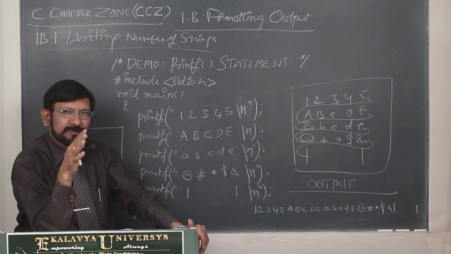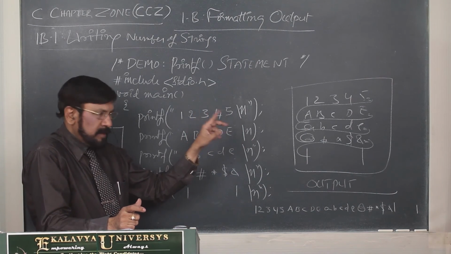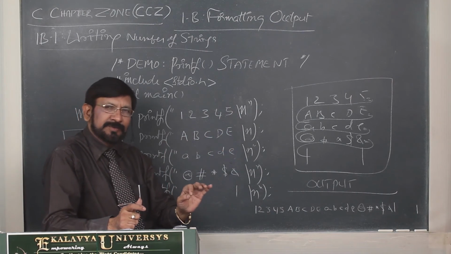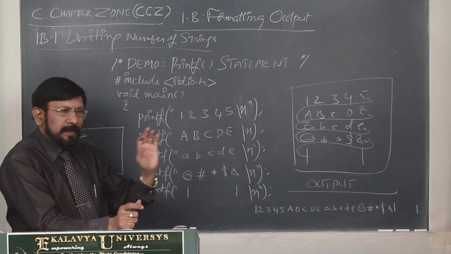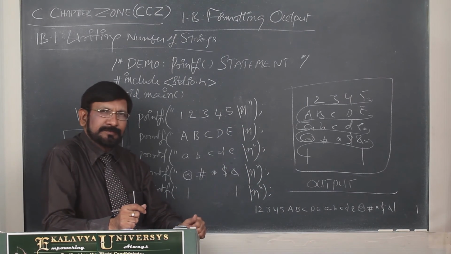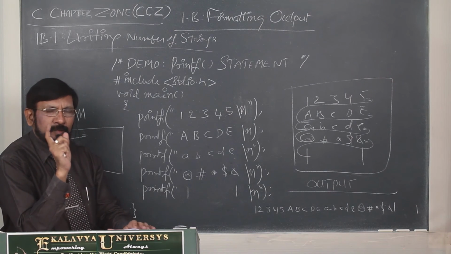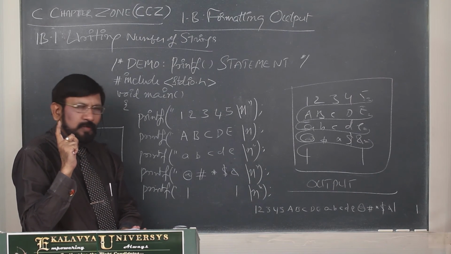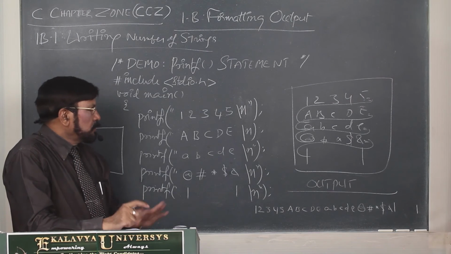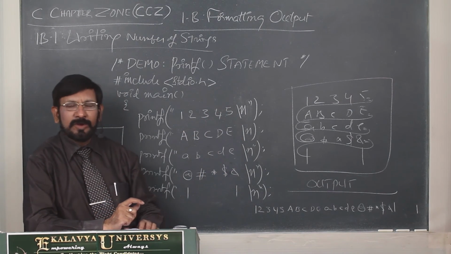I am going to introduce other escape sequences. This is one of the most important escape sequences we use in every program in output statements, that you have to understand. So wherever you want to break your output, there you have to insert this new line sequence.